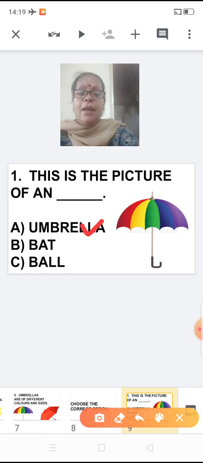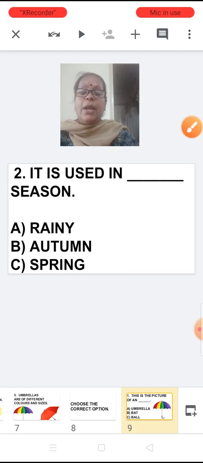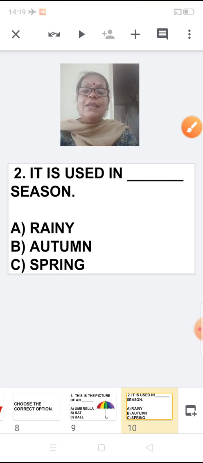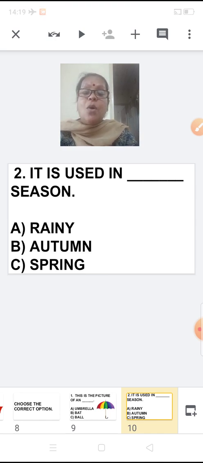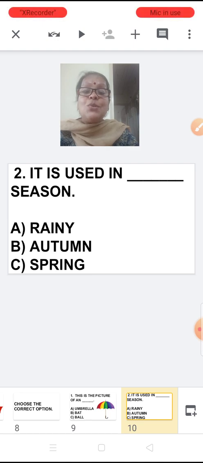Now let us go to the second one. It is used in which season? Dash season. You'll have to choose from the options. The first one is rainy season, then autumn season and spring season. You all know the spelling of rainy, right? So which is the correct option here?